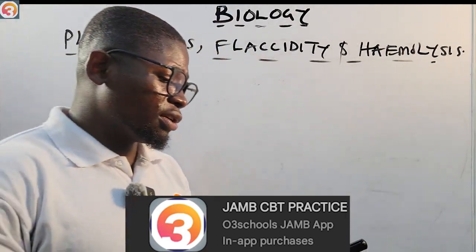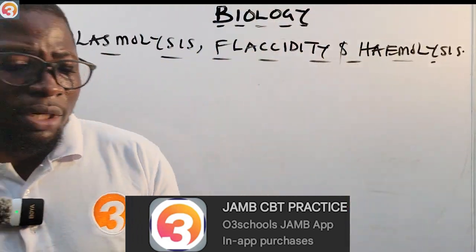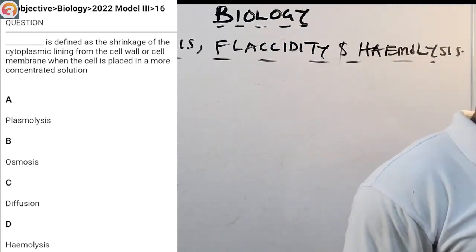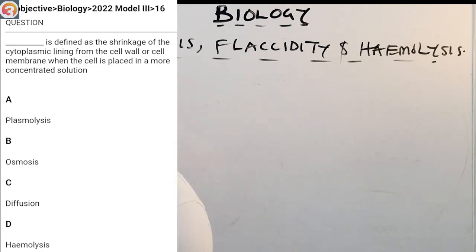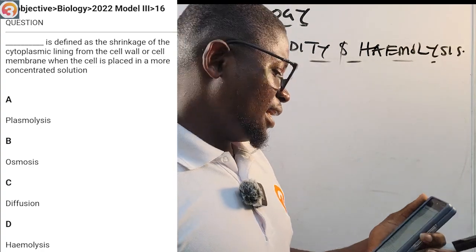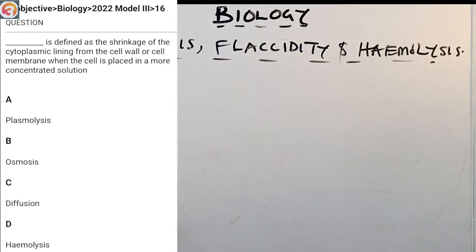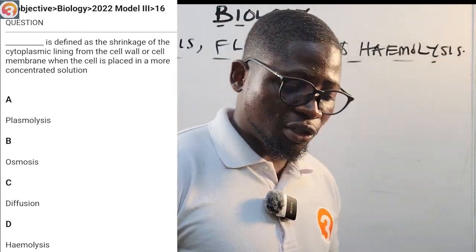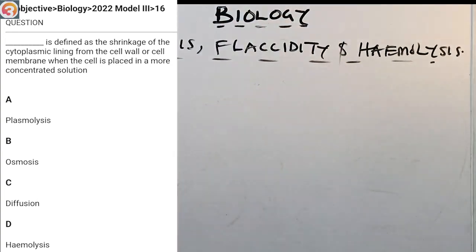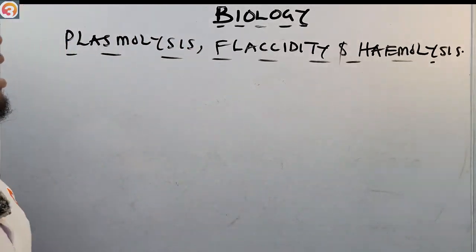But before we do that, let's see a question from the app. This is a 2022 question number 16. It says dash is defined as the shrinkage of the cytoplasmic lining from the cell wall or cell membrane when the cell is placed in a more concentrated solution. The options are: A, plasmolysis; B, osmosis; C, diffusion; D, hemolysis. We'll come back to this question and many other questions at the end of this class. But join me in this class as we learn about plasmolysis, flaccidity, and hemolysis.